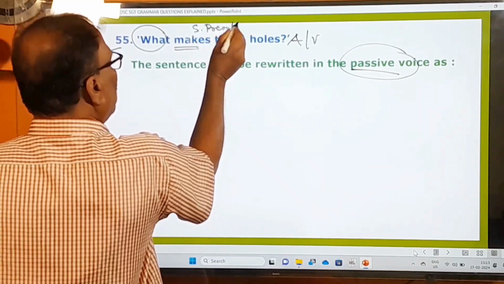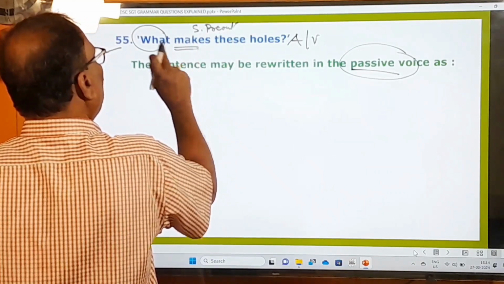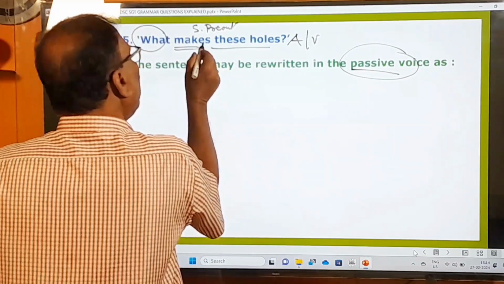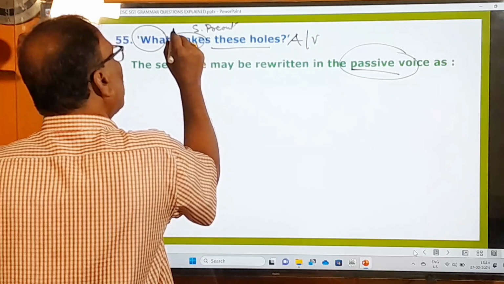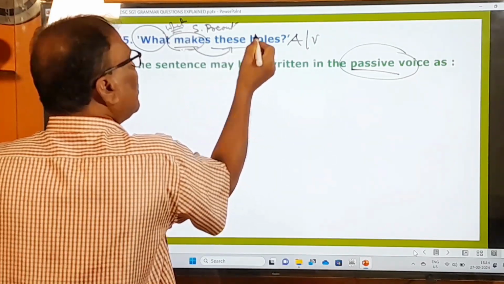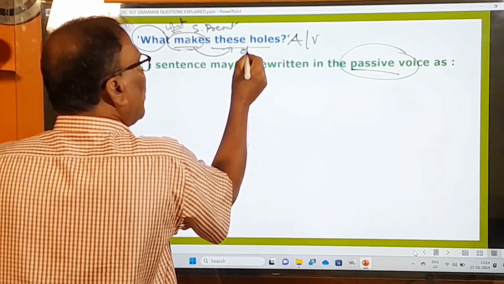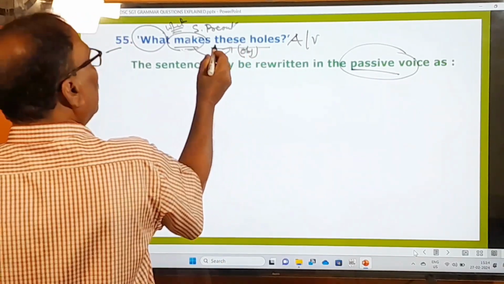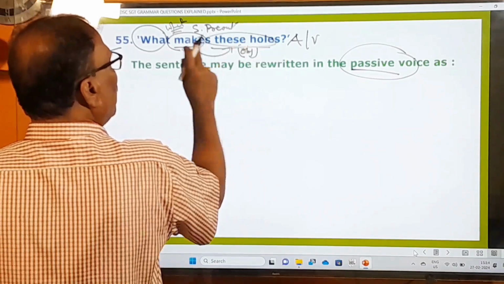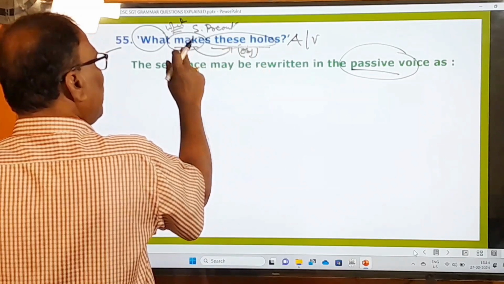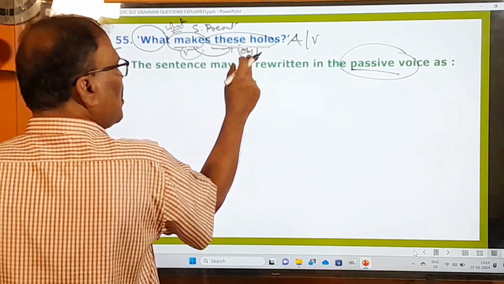One point is okay. And now you question the verb with what? What makes what? Makes what? These holes. So whenever you question the verb with what, you get the answer. That answer is called an object. So here, these holes is the object of this verb, right? So what makes these holes? Makes is a verb, and these holes is an object, right?